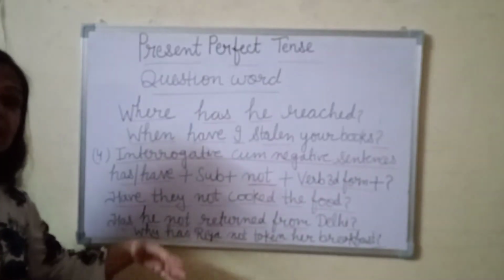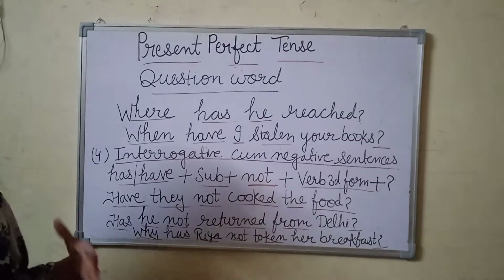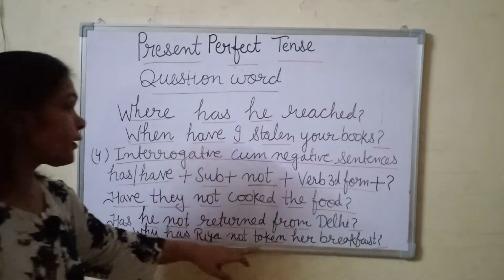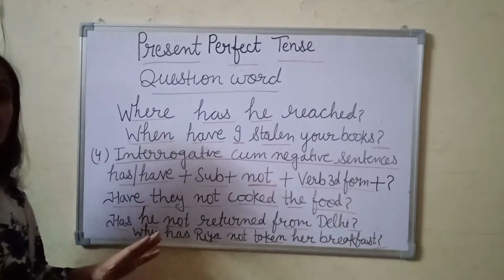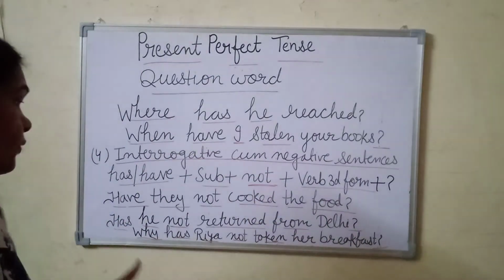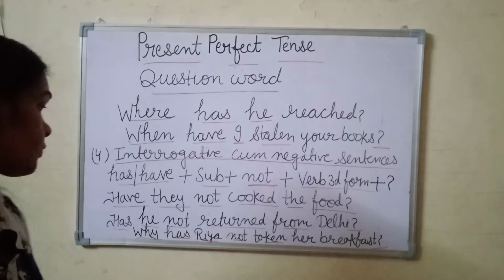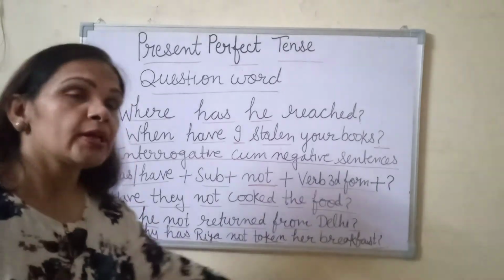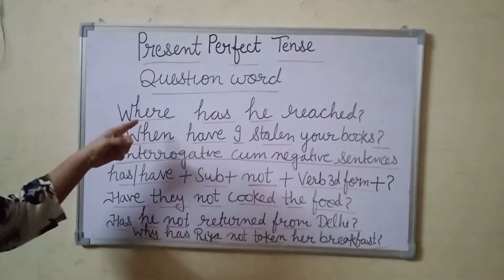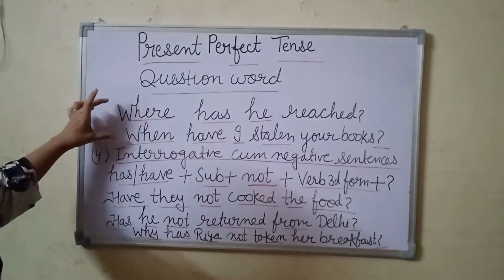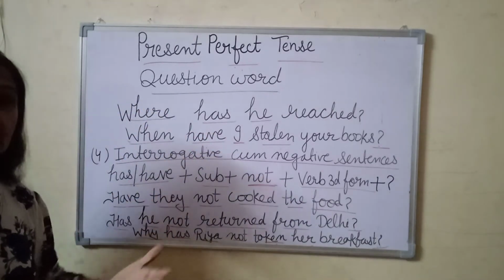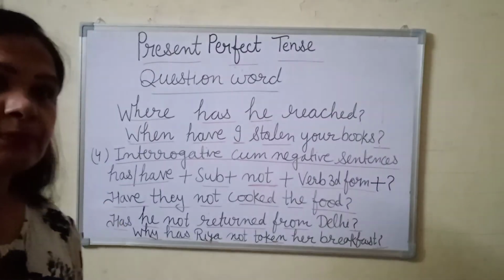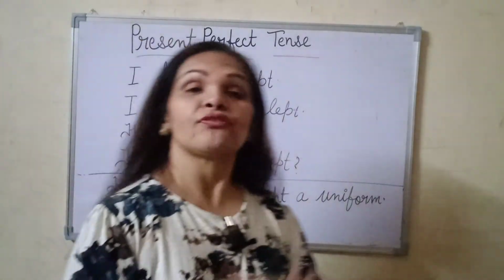Next, has he not returned from Delhi? Has he not returned from Delhi? And if we take the question word, you can see why has Ria not taken her breakfast? So friends, when we have to add the question words, we put them at the very first of the sentence. Why has Ria not taken her breakfast? As we have seen in above examples, where has. So when the sentence has where, when, we put it at the very first of the sentence.